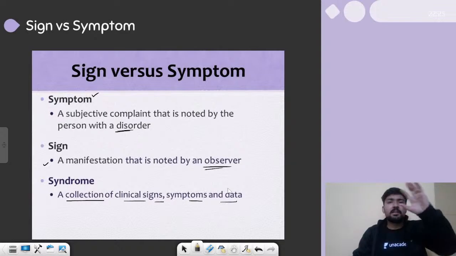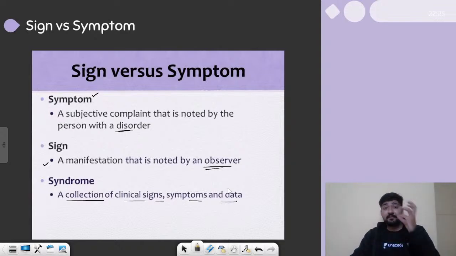So all the different symptoms, all the different signs, all the data, all the abnormal things that I'm experiencing, which are observed by me or the observer, all these things combined together form the syndrome. So syndrome is a wider variety that includes everything. These are the three terms that you should know about. I hope that now you have understood all these three terms.